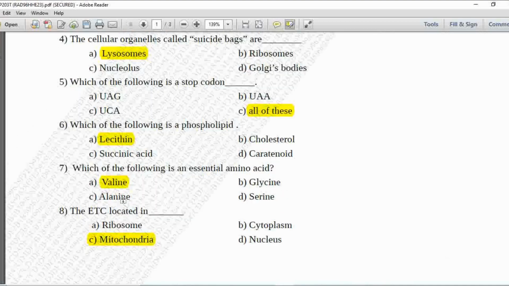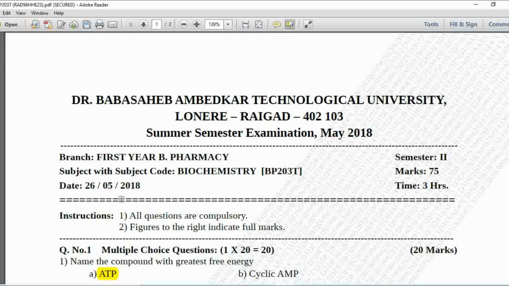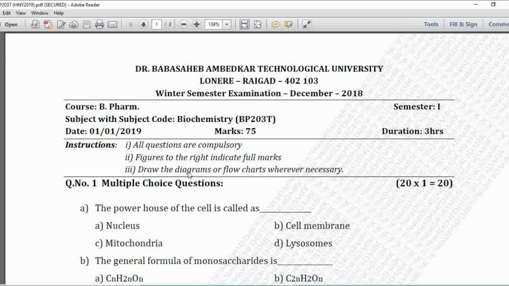So in this way we have discussed the MCQs of biochemistry from the D/2 question paper, summer 2018. Now the next paper we will discuss. This is the question paper of biochemistry BP 2030 and the exam is winter examination 2018. One by one we will discuss its MCQs.